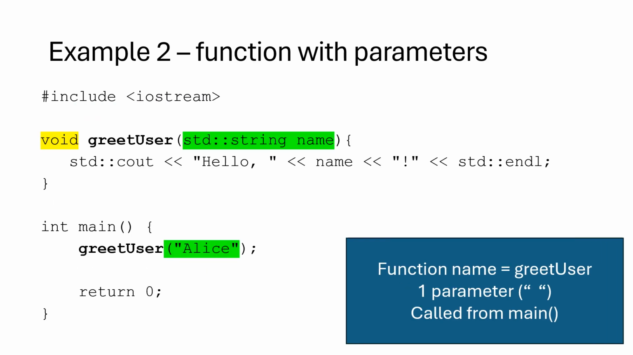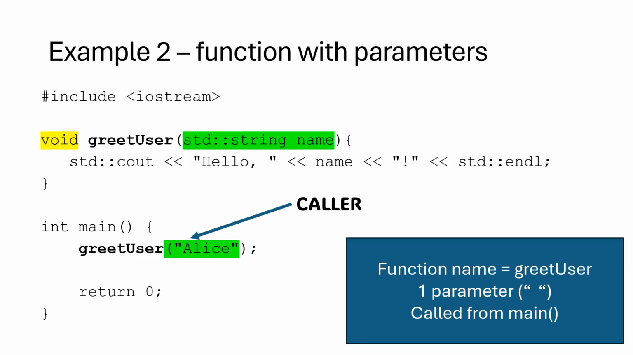Let us look at example 2. In the main program, the caller calls the function greetUser. But this time it has a parameter in brackets. This makes the function more flexible because it can work with different values. The parameter after the name of the function should be of the same type as the parameter when called by the caller. Highlighted here in green.